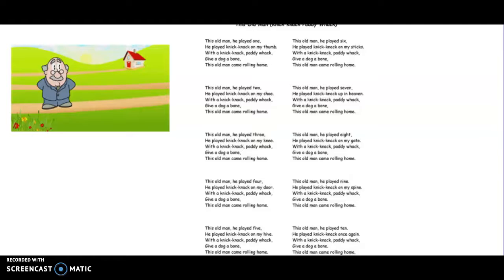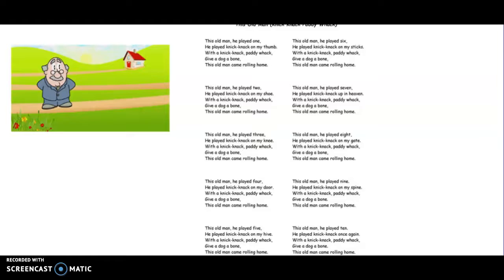Show me 7. And this old man, he played 7. He played knick-knack up in heaven with a knick-knack, paddywhack, give a dog a bone. This old man came rolling home. Show me 8. This old man, he played 8. He played knick-knack on my gate with a knick-knack, paddywhack, give a dog a bone. This old man came rolling home.